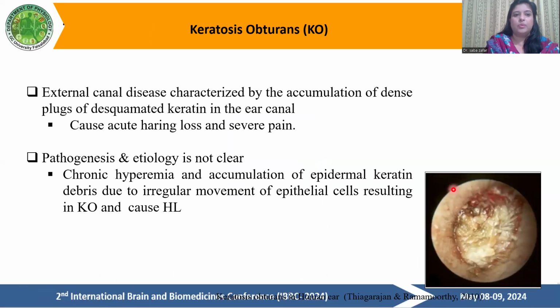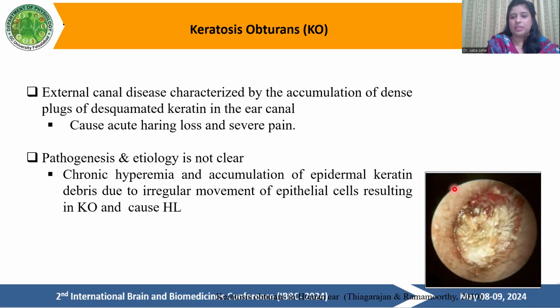So what is keratosis obturans? It is an external canal disease characterized by the accumulation of dense plaques of disseminated keratin in the ear canal. It causes acute hearing loss and severe pain. Its pathogenesis and etiology are not clear, but it is observed that it is caused by chronic hyperemia and accumulation of epidermal keratin debris due to irregular movement of epithelial cells, resulting in keratosis obturans and causing hearing